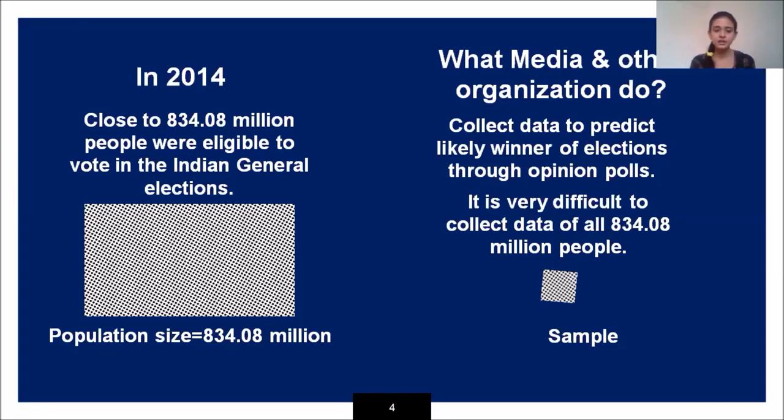It means they will vote 50-50 like that. So whatever results we get from the sample and whatever results we get from the population, they may differ.